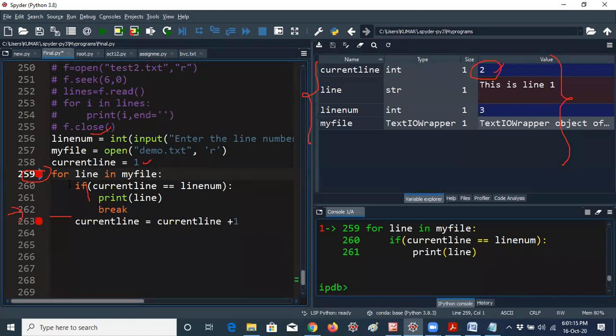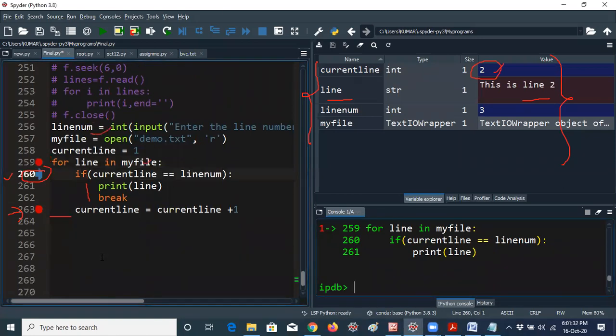And the for loop iterates to the next value. That means now for line in my file. Here the line is line 1 actually, but whenever you are entering the for loop again, the line it takes is line 2. So now I am pressing Ctrl F10. Now it has entered the loop. You can see here, this is line 2 displayed here.